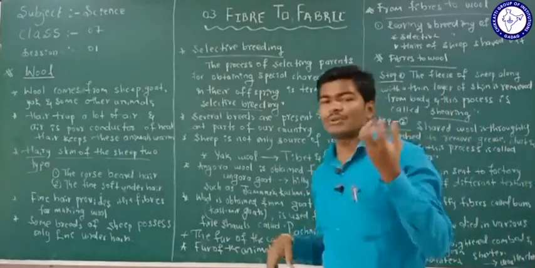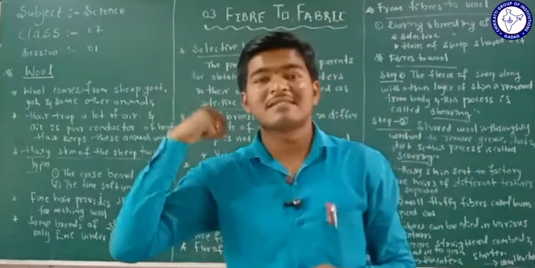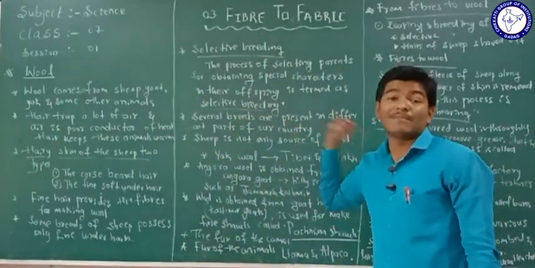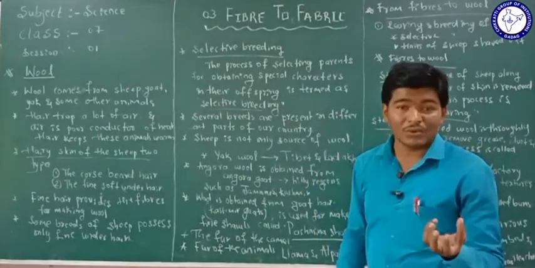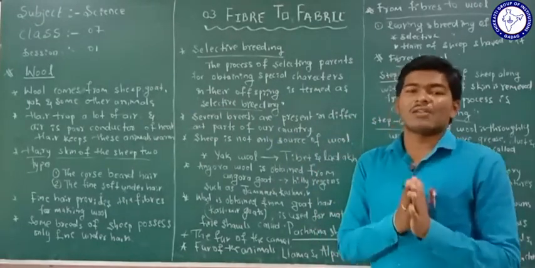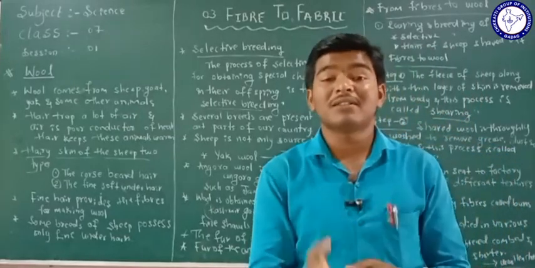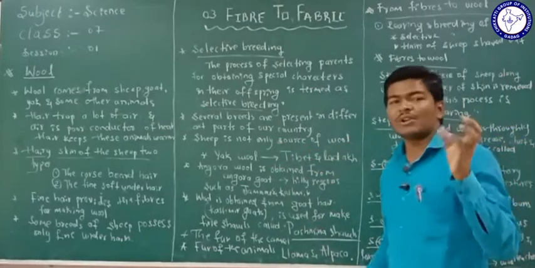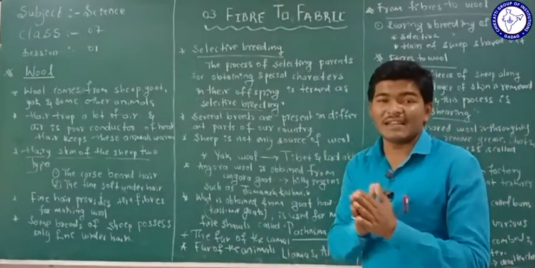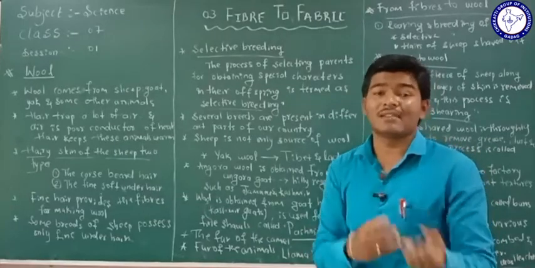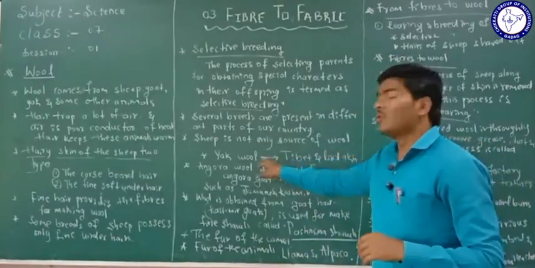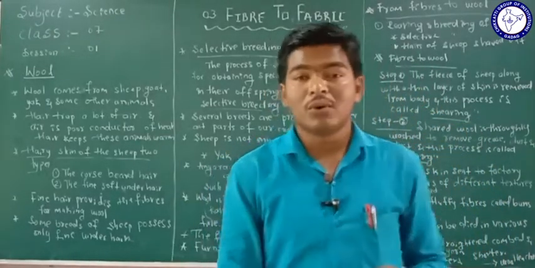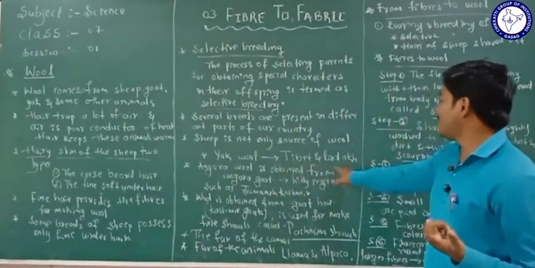And then one question arises in your mind: does only the sheep provide the wool? Does only the sheep provide the fiber to make the wool? No, some other animals also give us fibers to make wool. What are those animals? Sheep is not the only source of wool. The hairs of the sheep are not the only ones used to make wool; we also use yak wool. We use the hairs of the yak to make wool, especially in the region of Tibet and Ladakh.